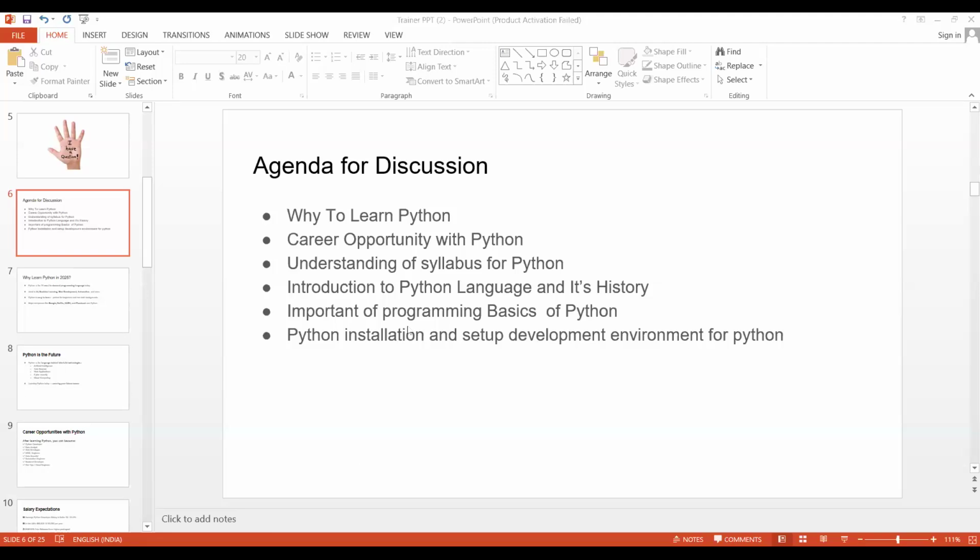So why learn Python? What are the career opportunities with the Python language? We are going to understand the syllabus, what points we are going to cover, and how it will be helpful for our day-to-day job. Then we will understand the basics of Python, the history of Python, how the Python language started and how it evolved. Then we will learn how to install and set up our environment for coding.